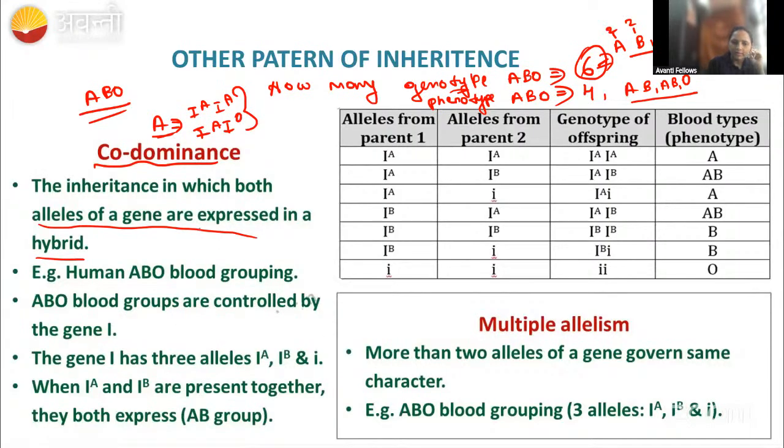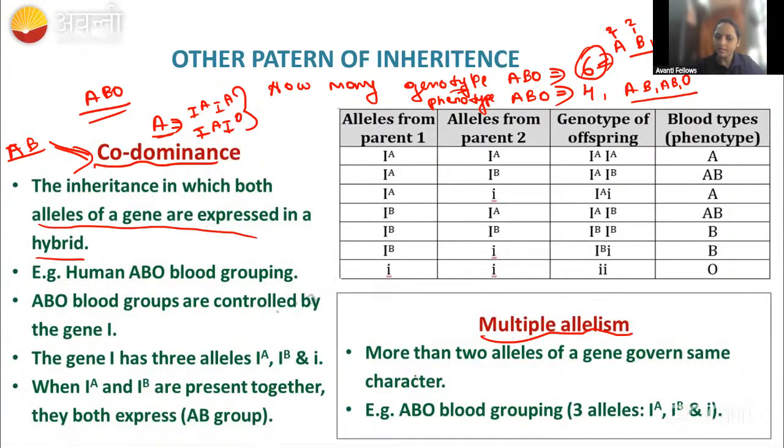And then coming to codominance, it means both are going to be dominant here. For example, if you take the AB blood group, here both A and B alleles are going to be dominant, right? So that's why the AB blood group is an example for codominance. AB blood group is an example for codominance. Okay.